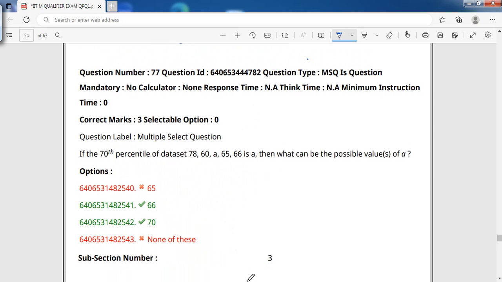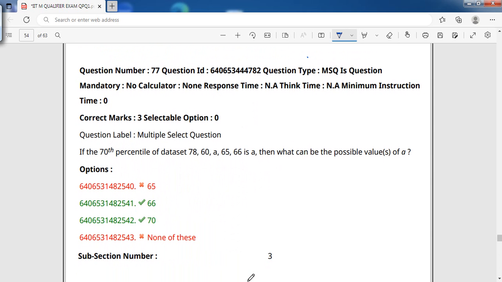Wow, this is a percentile question. Great. If the 70th percentile of the data set 78, 60, A, 65, 66 is A, then what can be the possible values of A? How is it possible? How do we calculate the percentile? So the values are 78, 60, A, 65, 66. What they have given is the 70th percentile.